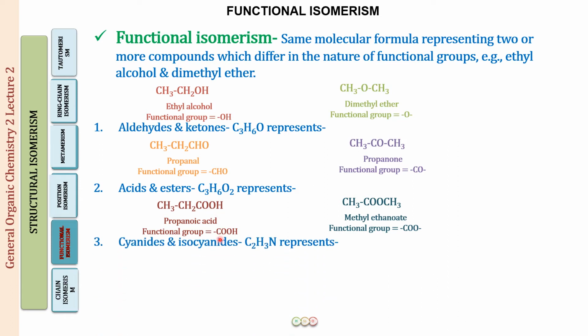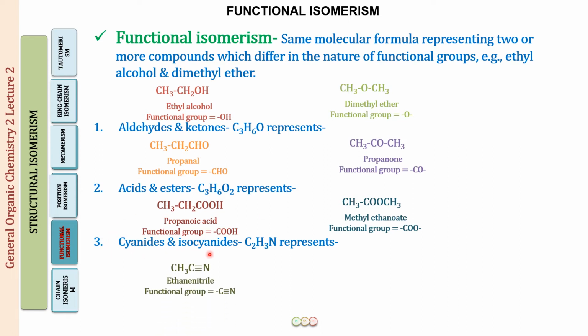Whereas if we have an ester, it is going to be CH3COOCH3. Again, the same molecular formula. This compound is called methyl ethanoate. This is an ester with the functional group COO. Right? So here it is COOH. This is COO. Acids and esters have the same molecular formula, but again different chemical as well as physical properties.